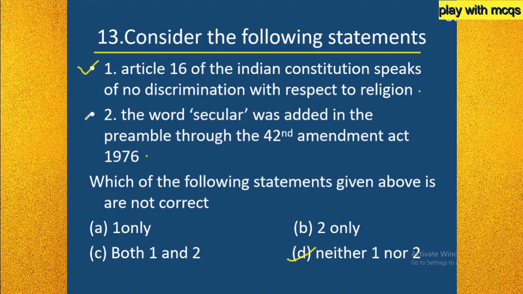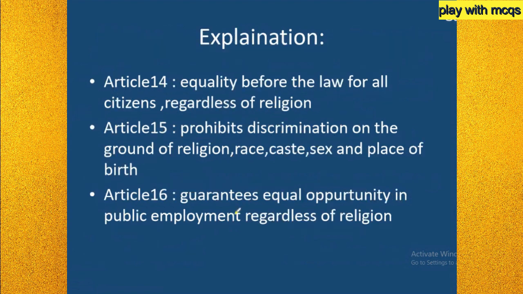So here option D is the right answer, that is neither one nor two. They said to choose the statement which is not correct. Both the statements are true, so there is no incorrect statement among these. So the answer is D, neither one nor two. Let us go into the explanation so that you can clearly understand why both these statements are right.